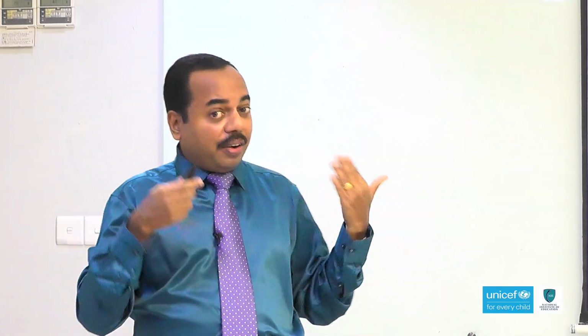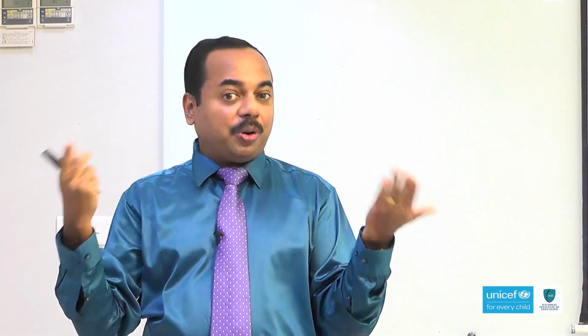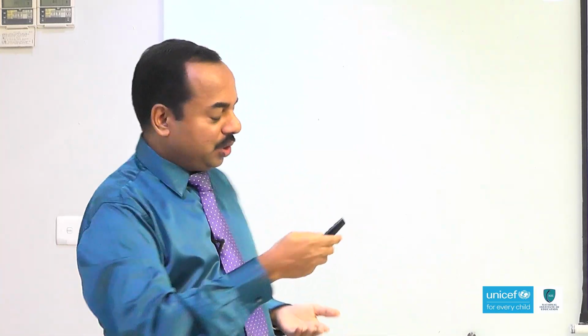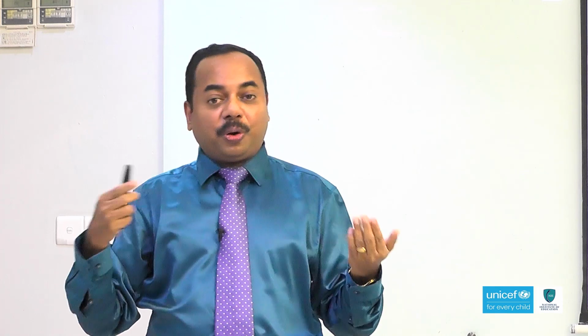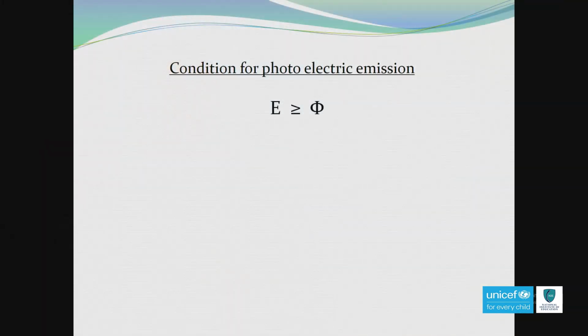So, what are the conditions for the photoelectric emission? What should be the energy of the incoming photon? The first condition is that the energy of the incoming photon should be greater than or equal to the work function. How about frequency and threshold frequency?